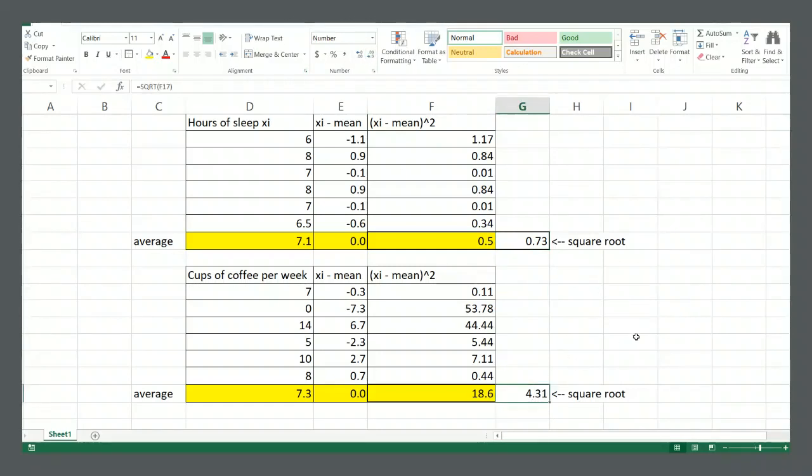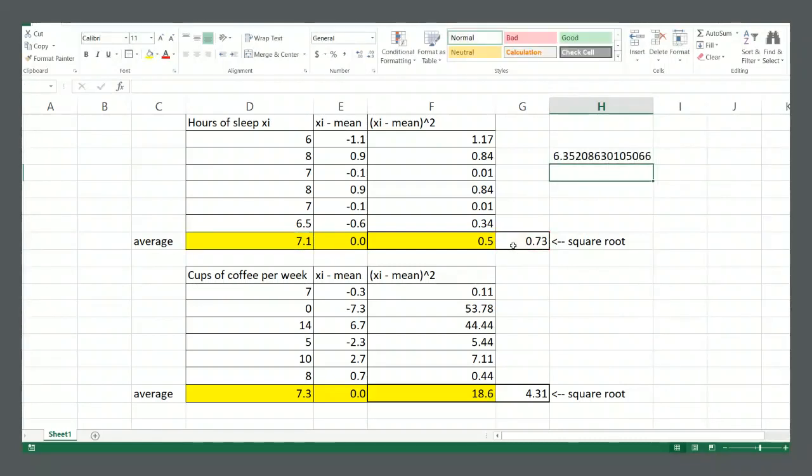Okay, so for hours of sleep, standard deviation 0.73. Typical person's hours of sleep, 7.1 plus or minus 0.73. Yeah, that seems pretty reasonable, right? 7.1 minus this value and 7.1 plus 0.73. We get this is a typical range from about 6.5 to 7.8 hours.